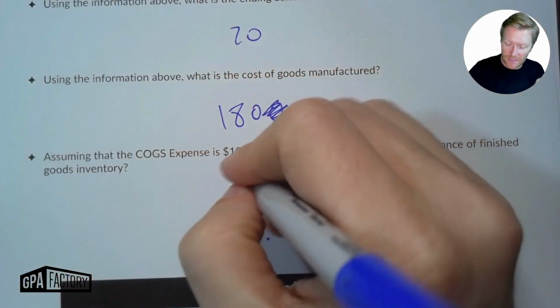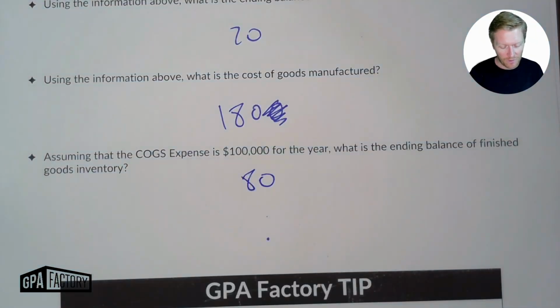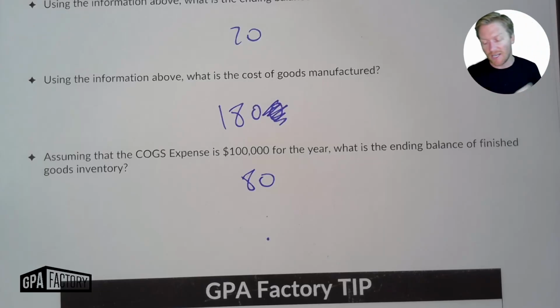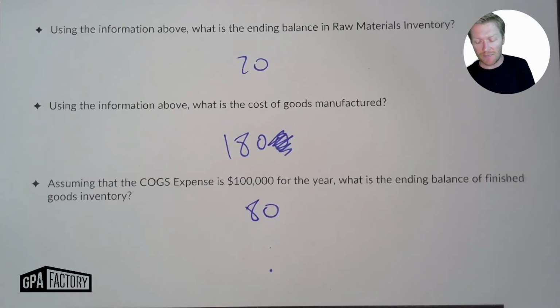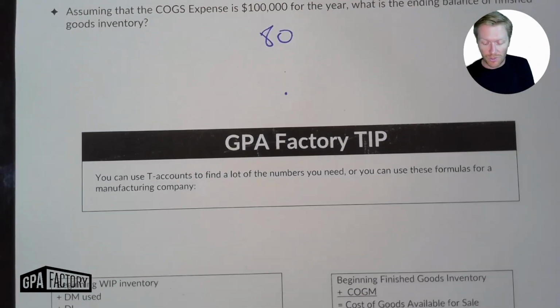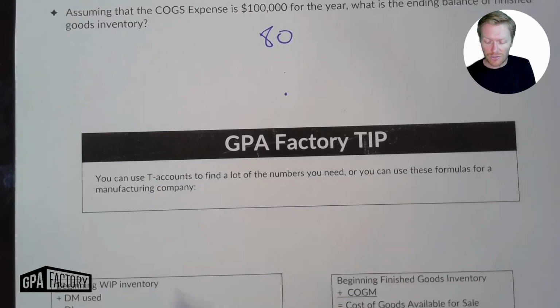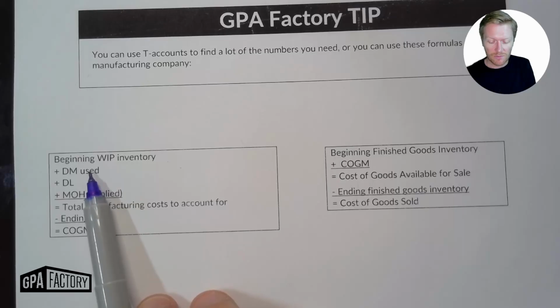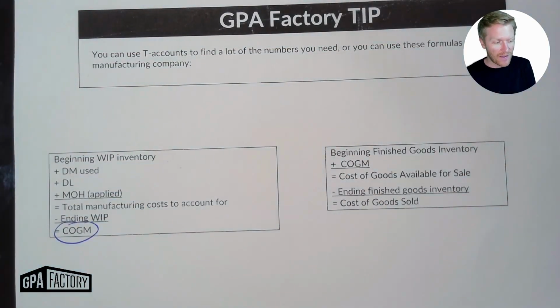So this is what I mean, that the T accounts are extremely helpful. Even if you're not a big fan of T accounts, I like them a whole lot when it comes to this. And then translating those T accounts into equations is a lot simpler than what you could do. You could use the T accounts, or you could use these formulas, relating beginning work in process. We were adding the stuff to work in process to then get to cost of goods manufactured.